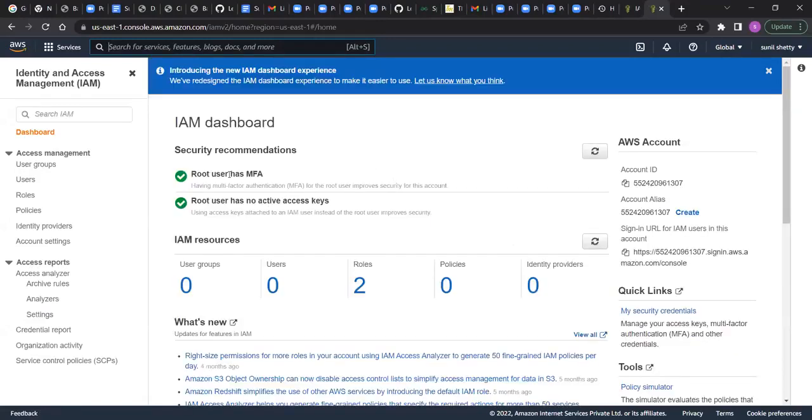Now the root user has MFA. If you want to remove that MFA, how can you remove it from here? There is an option called quick links, My Security Credentials. Quick links. No, not that. This side, the right side. My quick links are available. Look, My Security Credentials.